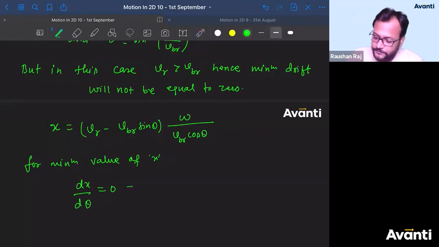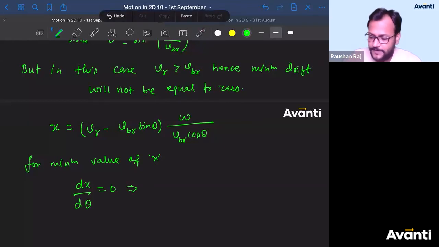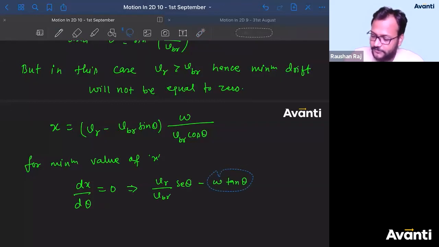Differentiate, children. I know a few of you will start trembling with fear: sir, I don't know how to differentiate. Tell me, what will be the differentiation here? If you multiply it out, you'll get VR divided by VBR sec theta minus W tan theta. This is the simplification of x.